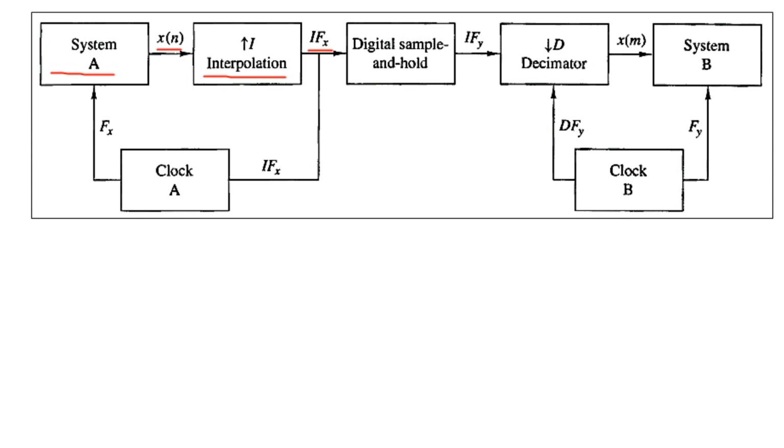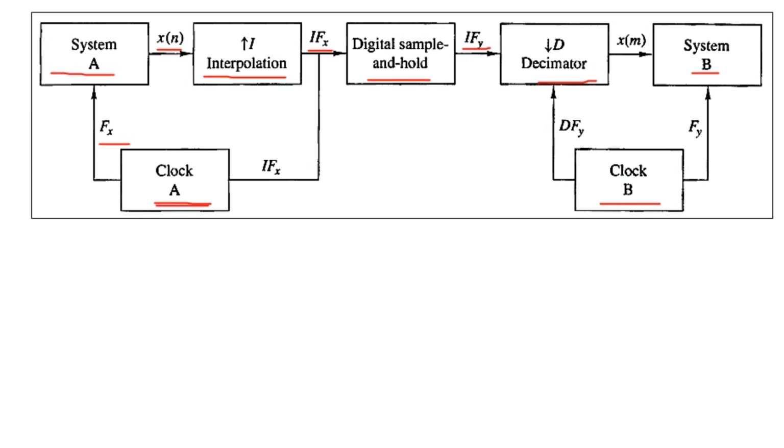So fx for system A goes to I times fx here, and a clock A is connected to this. Then we have a digital sample and hold circuit. It brings I suffix fy as we go from clock B connected to the decimator and system B. So this was the introduction in brief to the point.